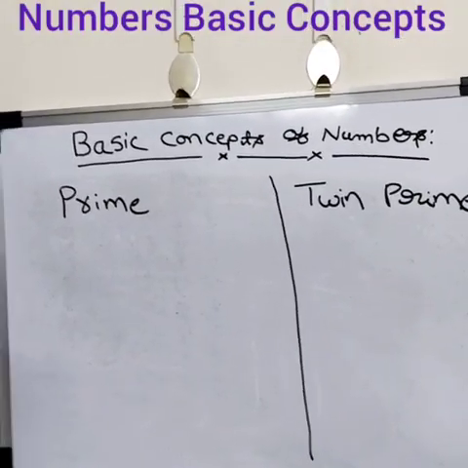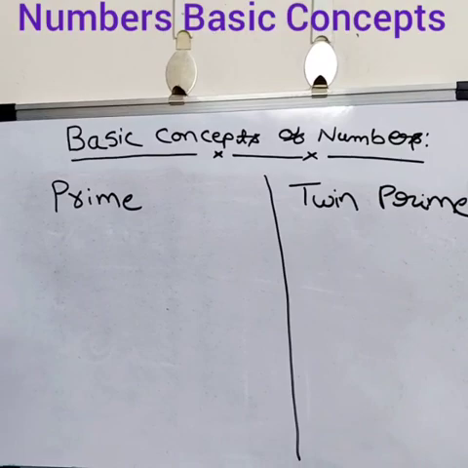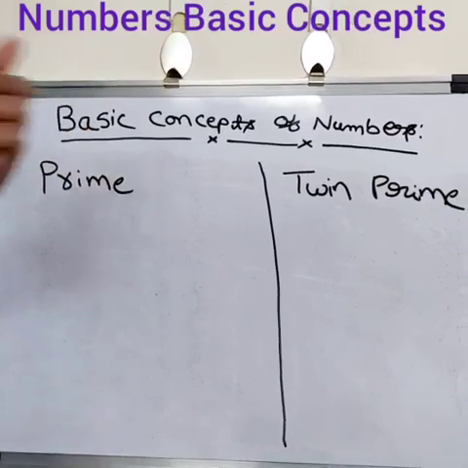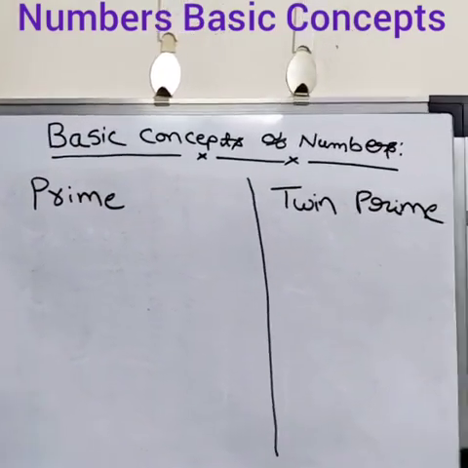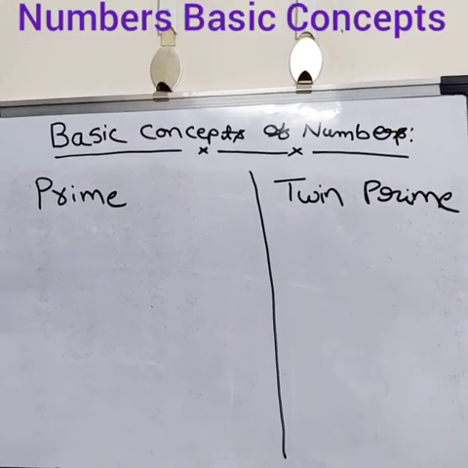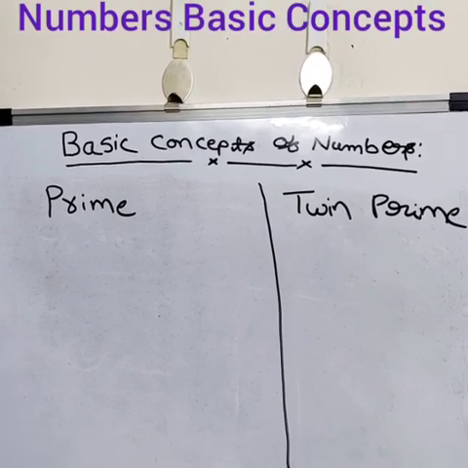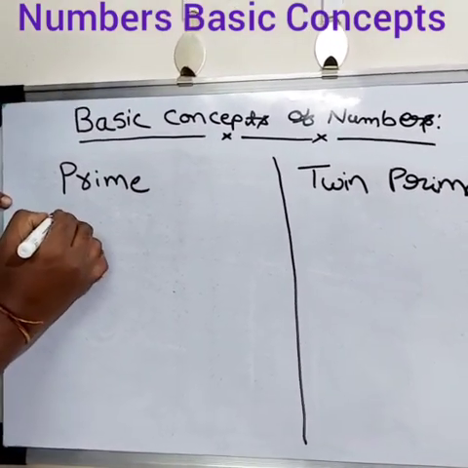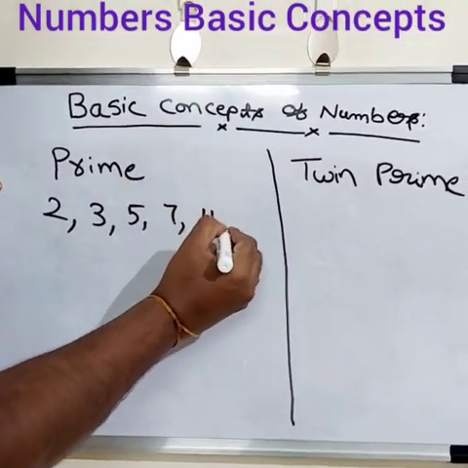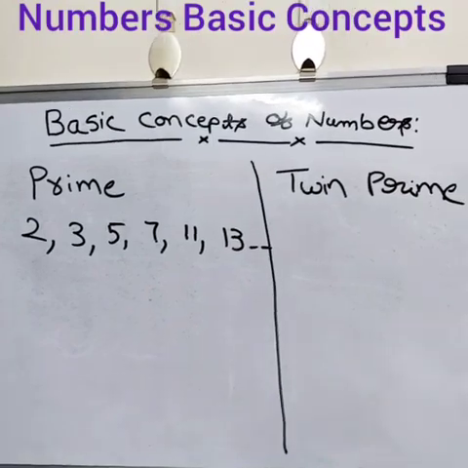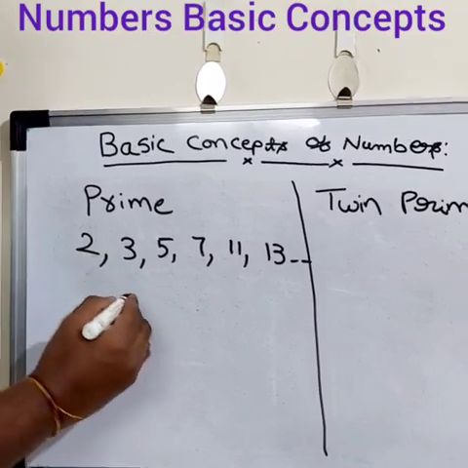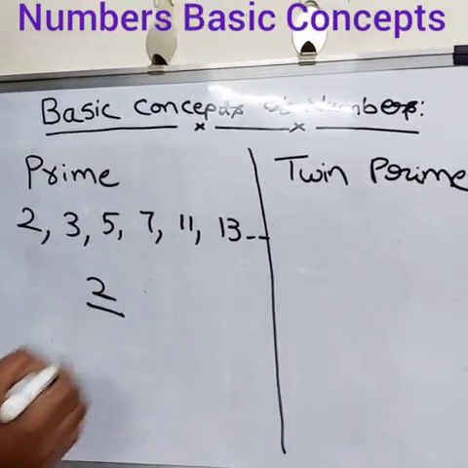Now we'll discuss one more topic, which is also one of the most important topics when it comes to basic concepts of numbers, that is prime number and twin prime. First we'll talk about the prime numbers. Any number which is greater than 1 and divisible by 1 and the same number, those numbers are called prime numbers. Prime numbers will start from 2, 3, 5, 7, 11, 13, and so on. Here, 2 is the even prime number. This will come in many competitive exams. What is the prime number which is even?